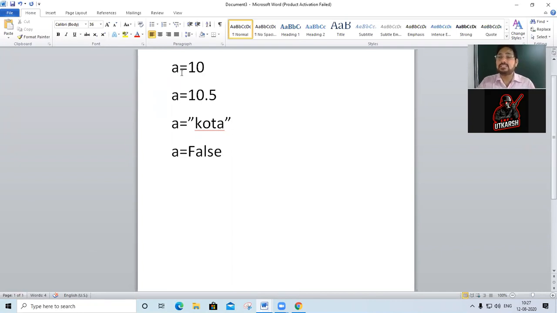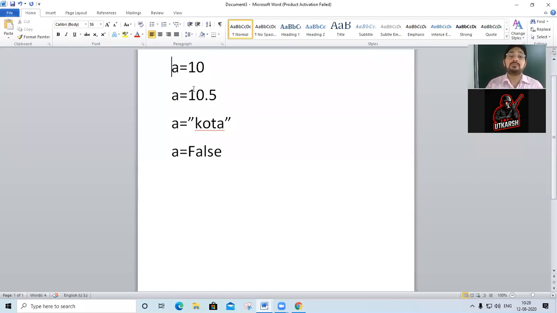Whereas in C, C++, Java, that is the biggest difference I'm teaching you between Python and other languages. Please note down this. Python variables are dynamic in nature, such as, give example, here it is integer, here it is float, here it is a string, and here it is True or False, that is Boolean. So same variable is changing its behavior. That's why I'm telling you this variable is by default dynamic. It's changing its type, integer to float to string to Boolean.